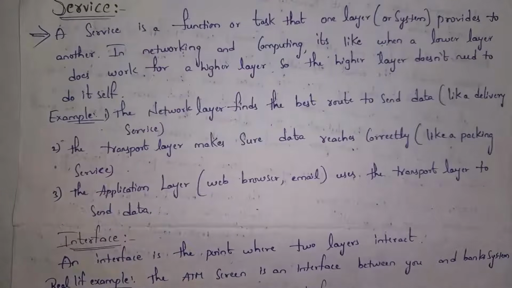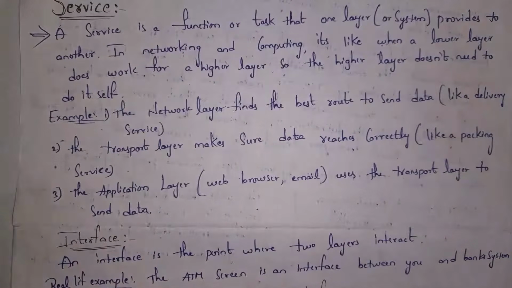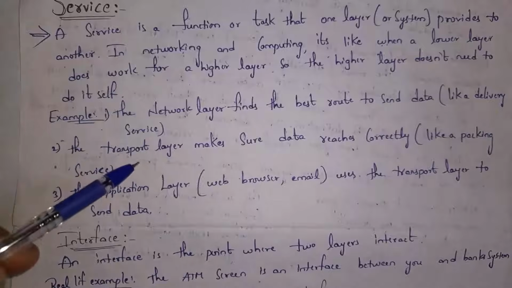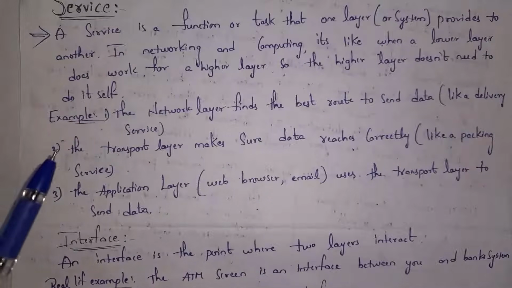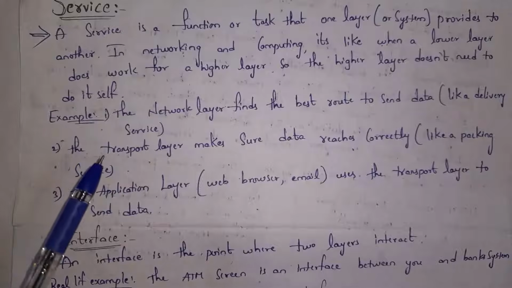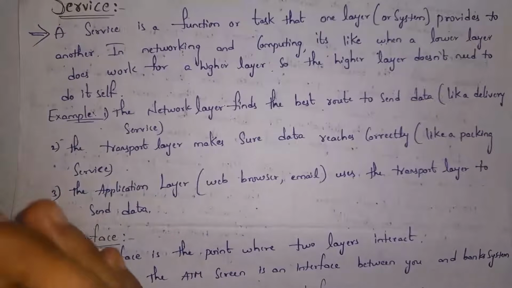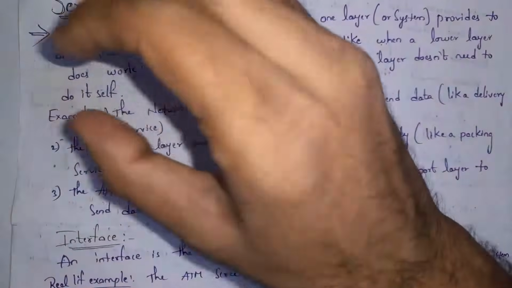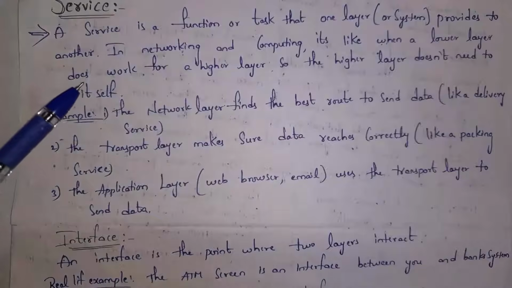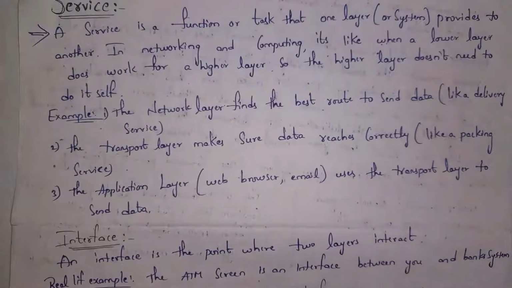Guys, the duty of the network layer is to find the best route. So there is no need for the transport layer to find the best route. The network layer will provide a service to the transport layer. So the transport layer again need not find the best route. Just the duty of the transport layer is to send data correctly. This is the meaning of service. Guys, in a network, whenever a person sends data, the data is sent to the receiver through various layers. Each layer will perform certain tasks that are useful to the layer above. This is the meaning of service.